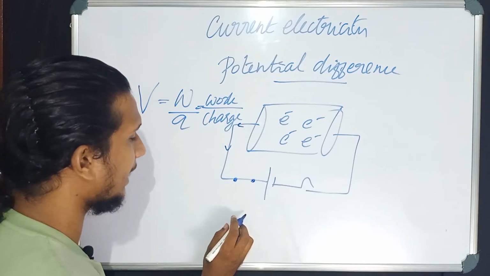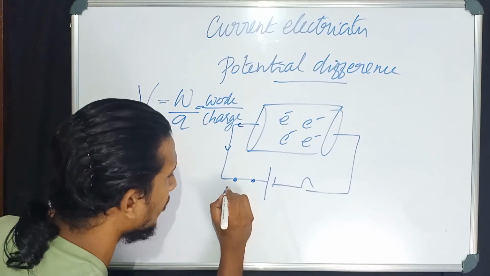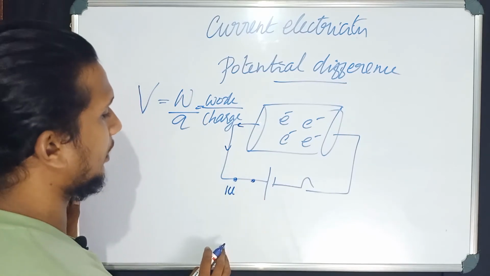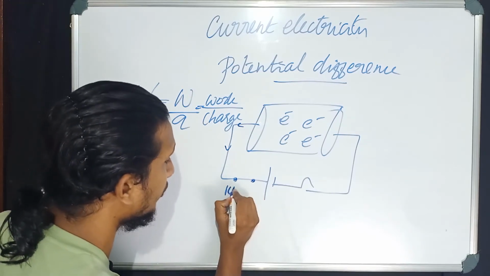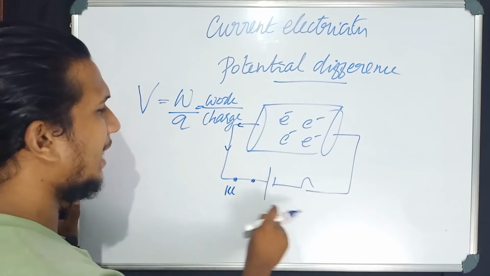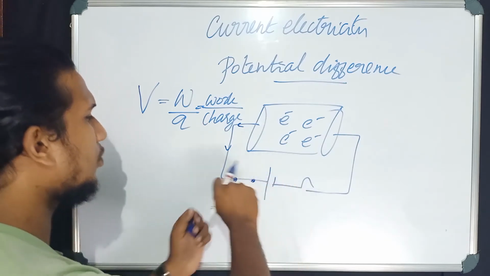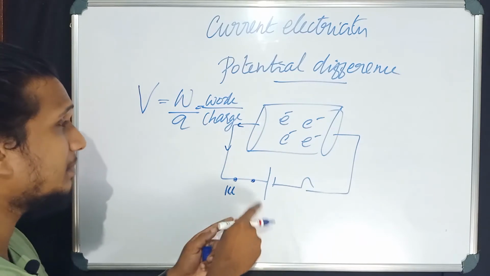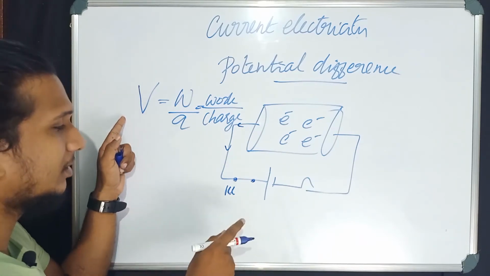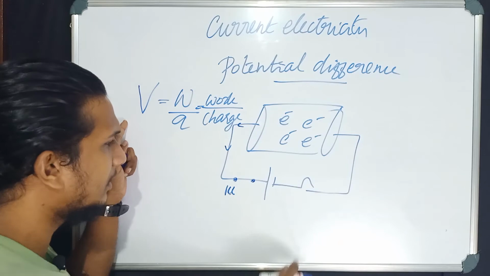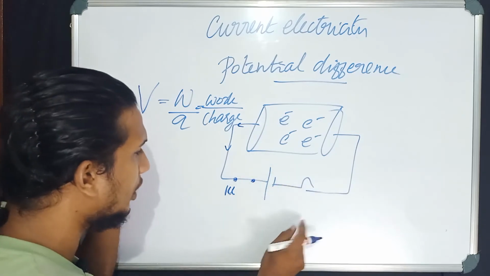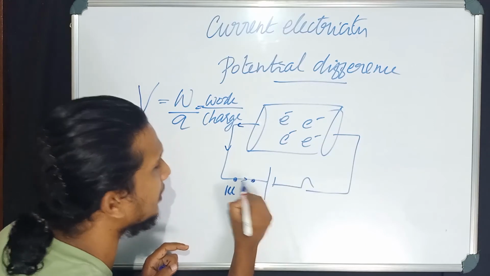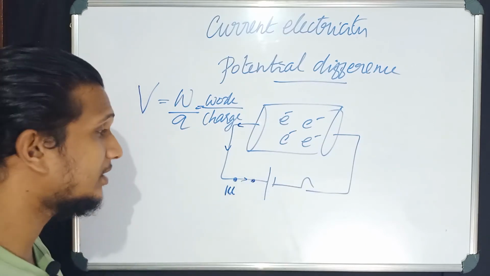See, what is the potential between these 2 points? You can define it like this. If you are having one unit charge at this point, what will this battery do? Battery will pull this charge towards it. So what is meant by voltage is how much work this battery has to do to move this one unit charge from this point to this point. Do you understand?